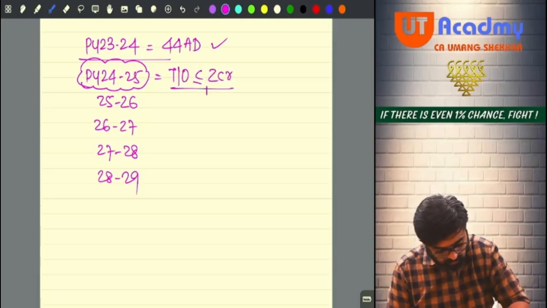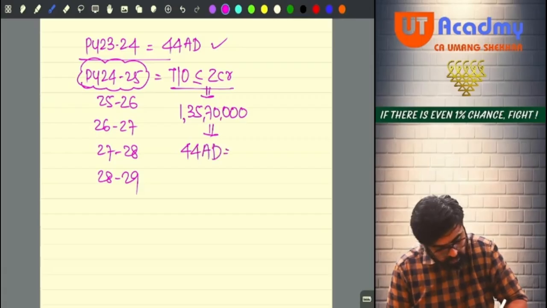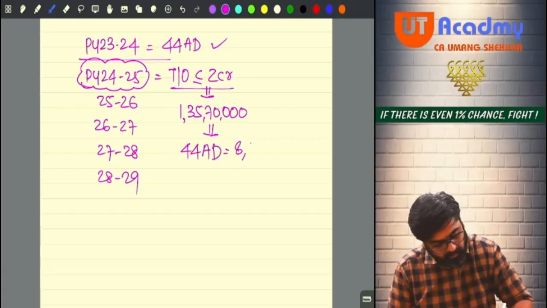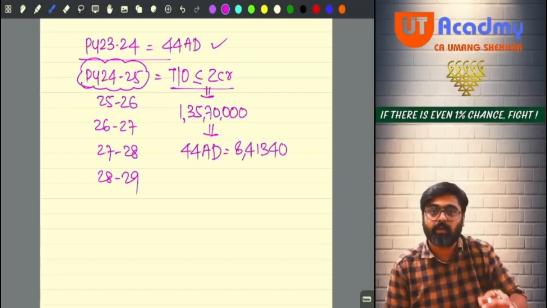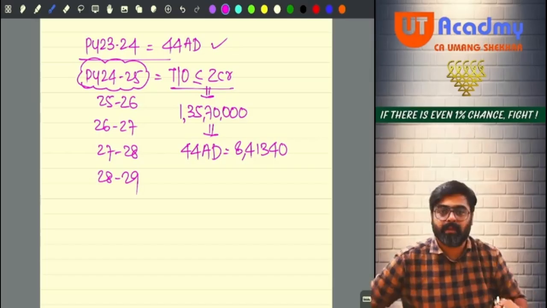How much is your turnover? 1 crore 35 lakh 70,000. On this turnover, if he is showing 44 AD, how much? 8 lakh 41,340 should come. Minimum this much amount he has to show as his PGBP income in this year.